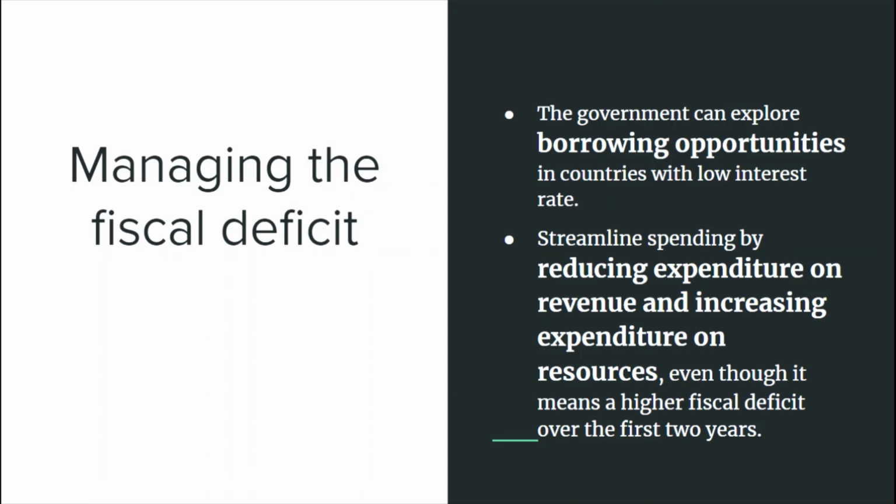Another proposal that we would like to give to the government is to reduce the expenditure on revenue and increase the expenditure on resources. The reason for that is that the demand for products actually fell in the period of lockdown and is now increasing. At this time, it has not reached back to the original level which it was at the beginning of the year.